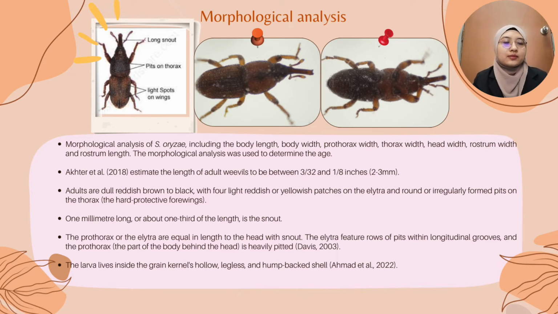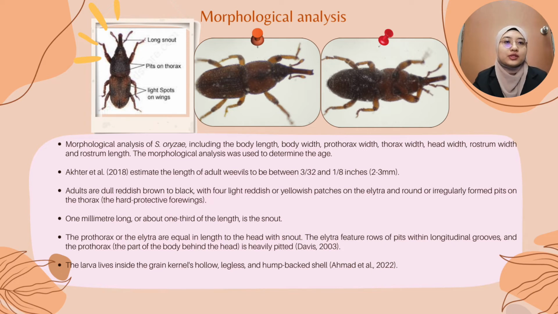Acted in 2018 estimated the length of adult weevils to be between 3/32 and 1/8 inches, about 2 to 3 mm. Adults are dull reddish brown to black with 4 light reddish or yellowish patches on the elytra and round or irregular form pits on the thorax. 1 mm long, or about 1/3 of the length, is the snout. The prothorax and the elytra are equal in length to the head with snout. The elytra feature rows of pits within longitudinal grooves, and the prothorax, according to Davis in 2003.